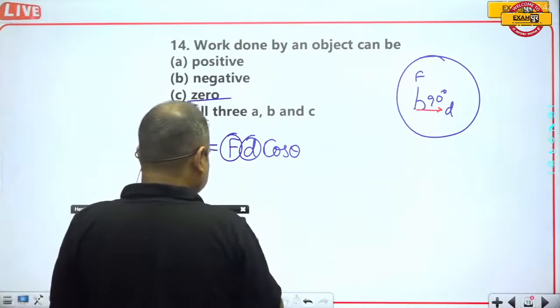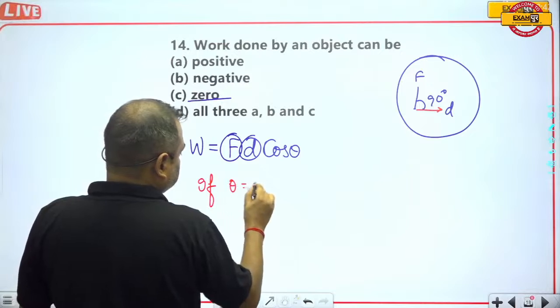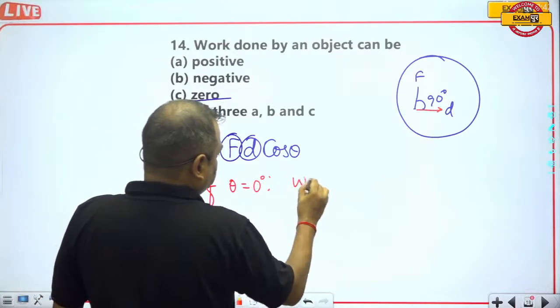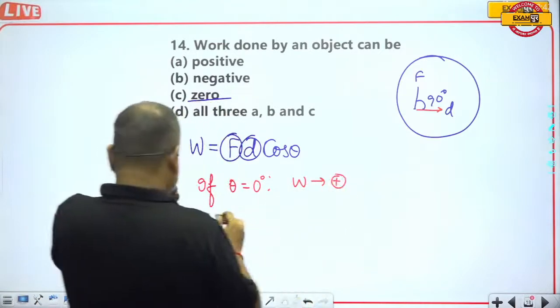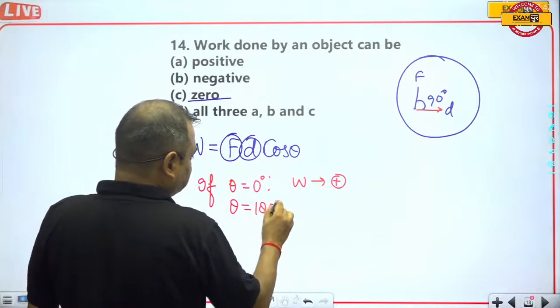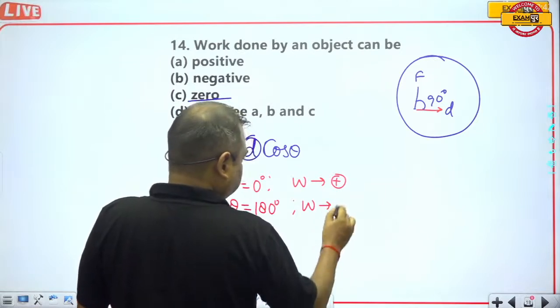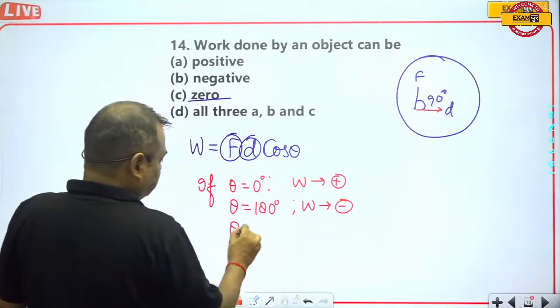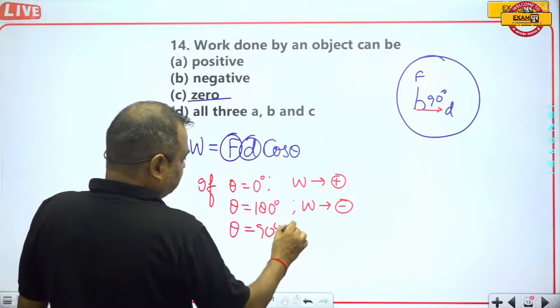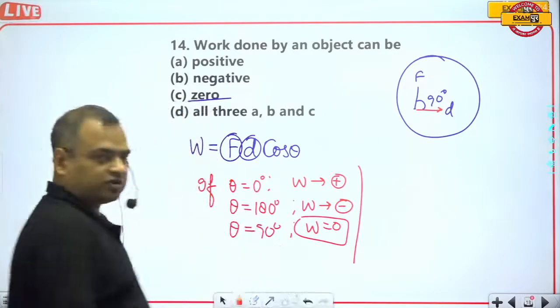If theta is equal to 0 degree, then work will be positive. If theta is equal to 180 degree, then work will be negative. If theta is equal to 90 degree, then work will be equal to 0. So all three types of work can be done.